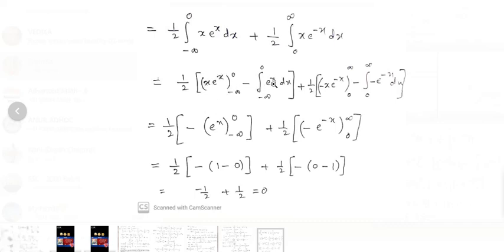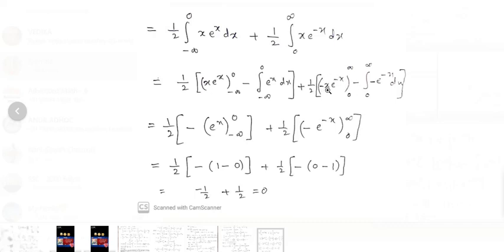Next, minus the integration of e power of x, which is e power of x, limits minus infinity and 0. Plus 1 by 2 into, this value also becomes 0. If we replace x with 0, 0 into this function is 0. If we replace x with infinity, e power of minus infinity is 0, and 0 into this function becomes 0.